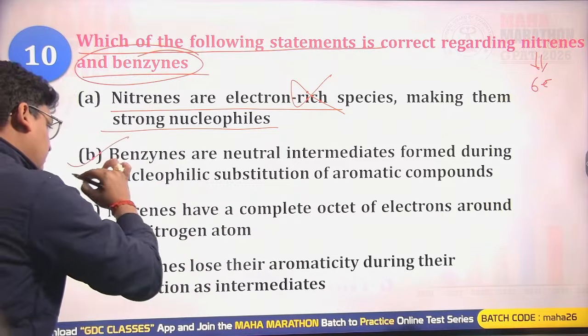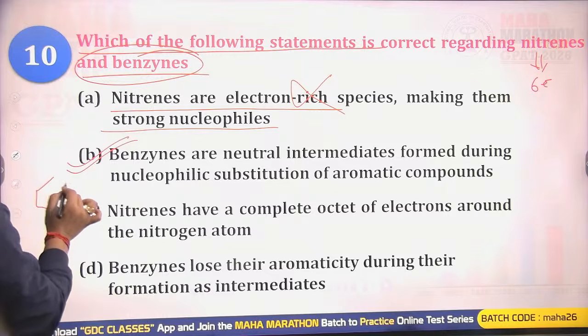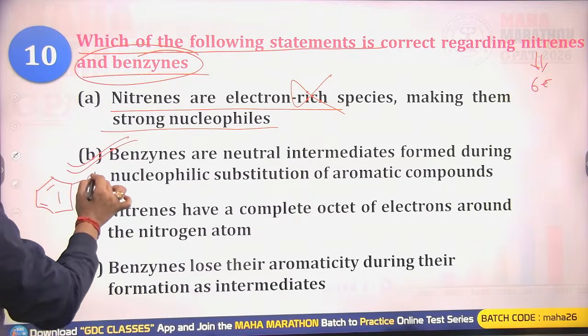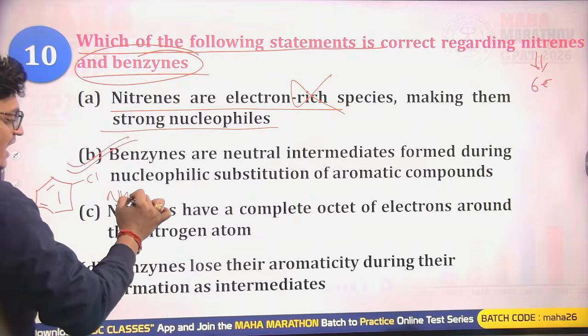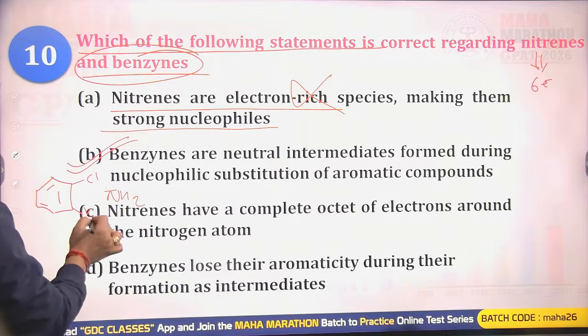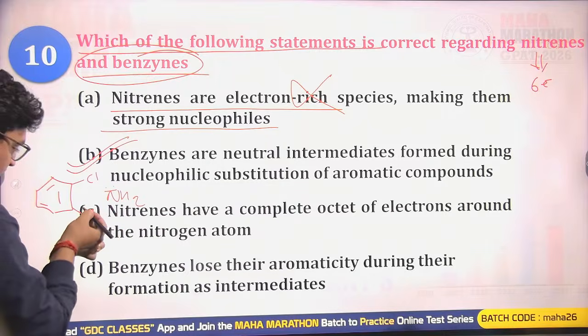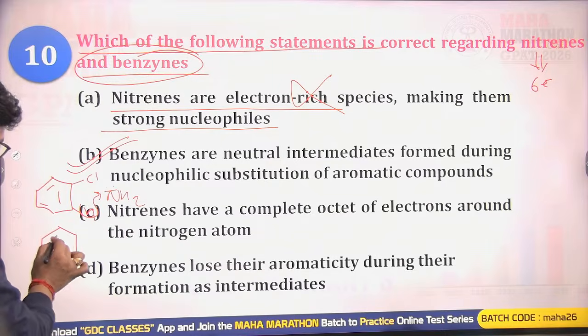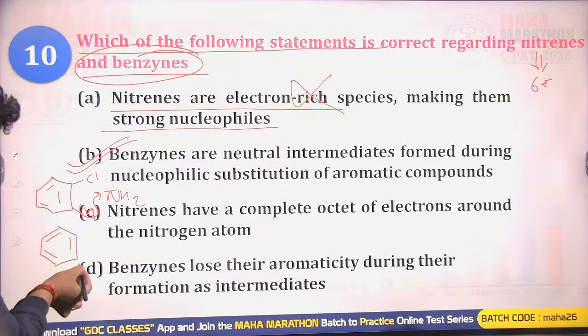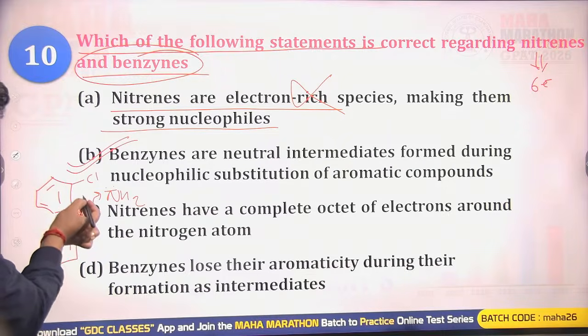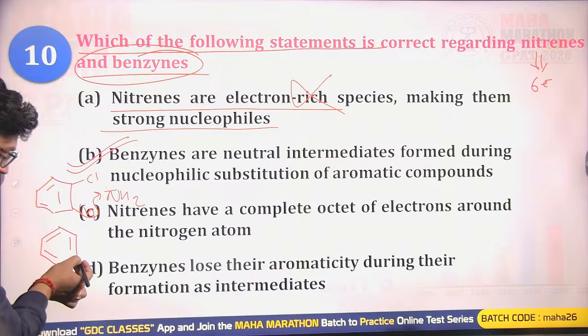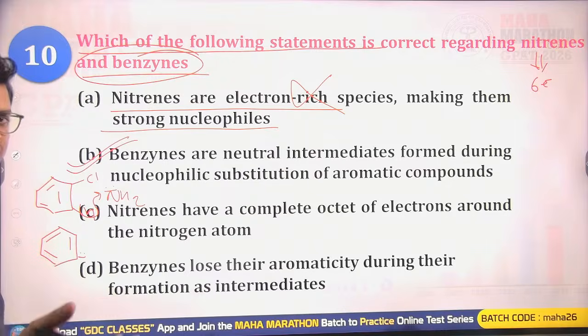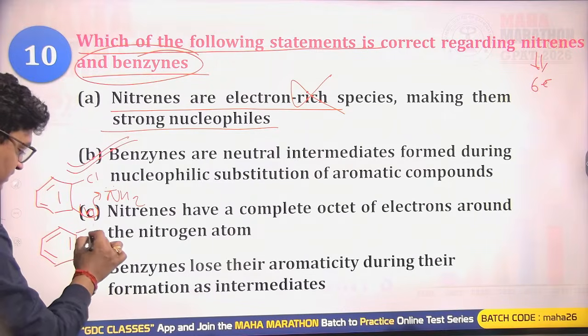For benzyne formation, suppose we have chlorobenzene and we react it with NH2 minus. The NH2 minus abstracts the H plus, the bond electrons shift in the form of a negative charge, and we have the Cl attached here.